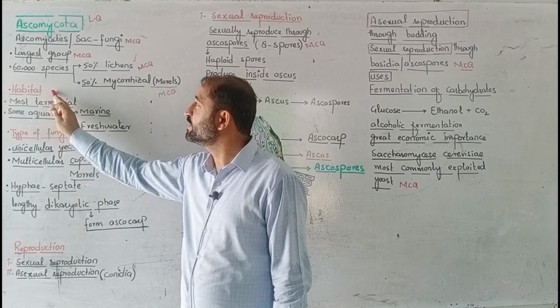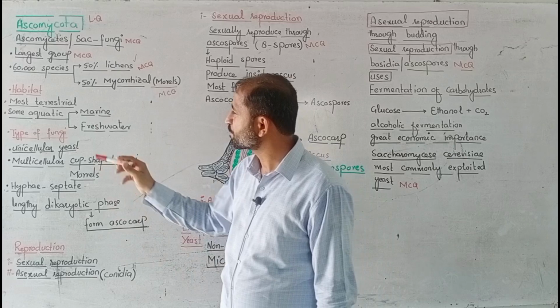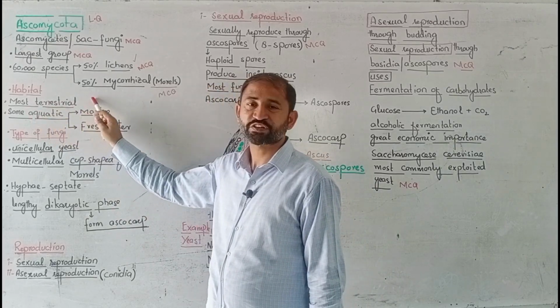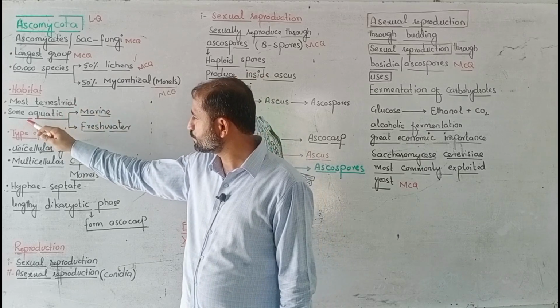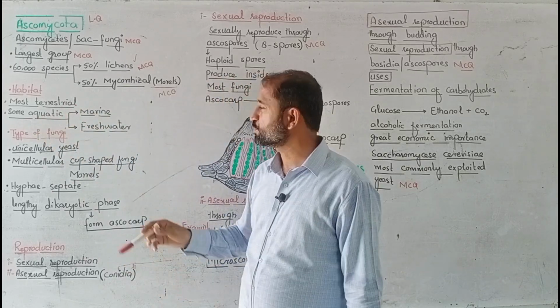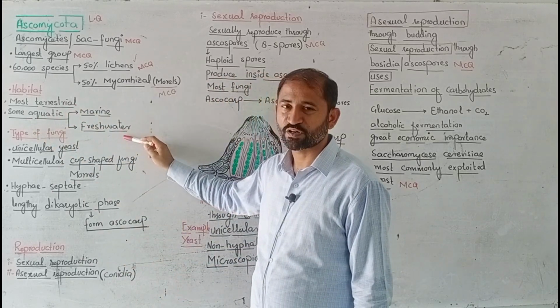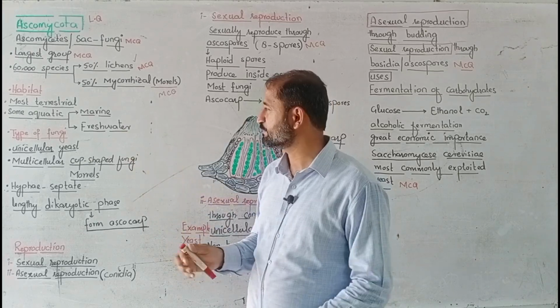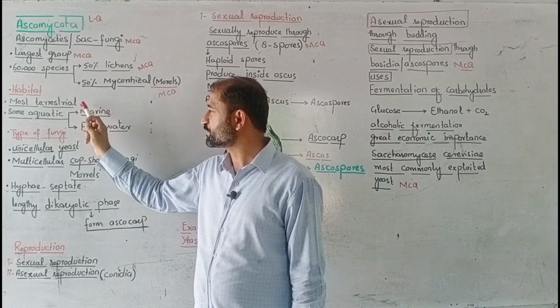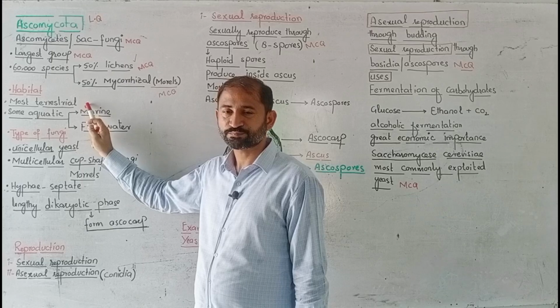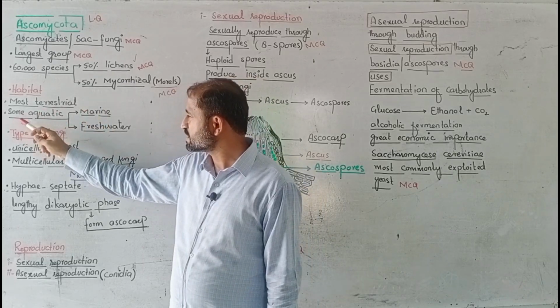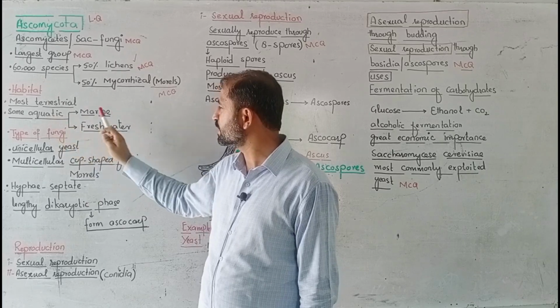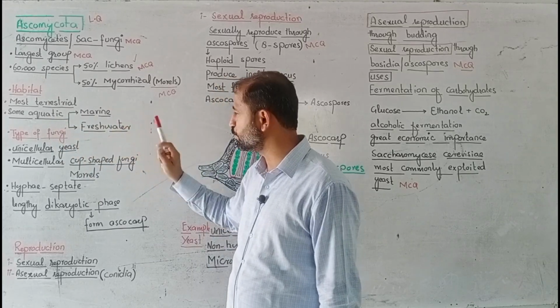That is the habitat of Ascomycota. Most are terrestrial. Terrestrial means they are found on land, and next, some are aquatic. In your book only marine and freshwater are written, but it will be effective if you put the headings of terrestrial and aquatic. Terrestrial means on dry environment or dry places, whereas some are aquatic. Aquatic means they may be marine or freshwater both.